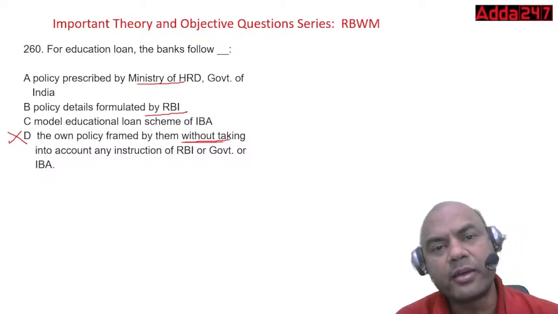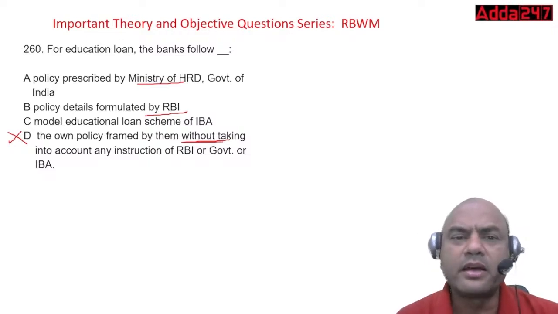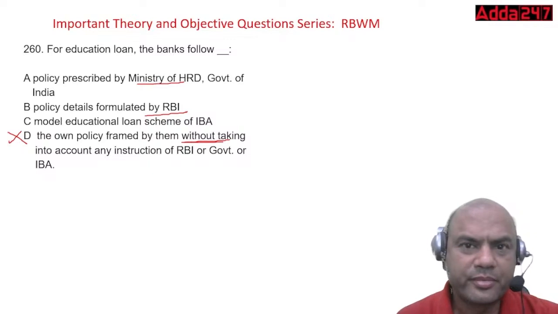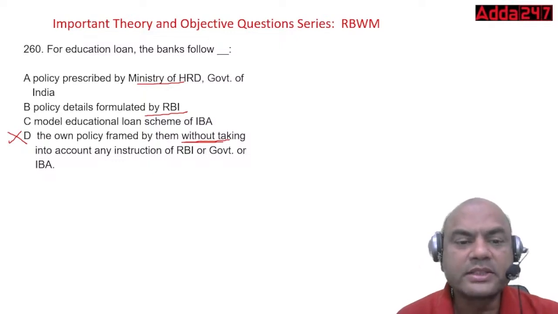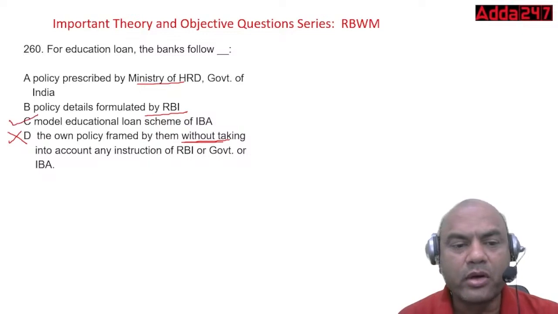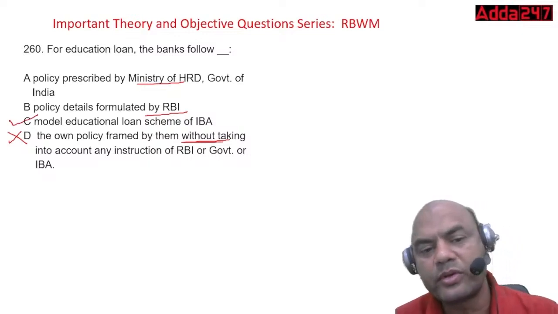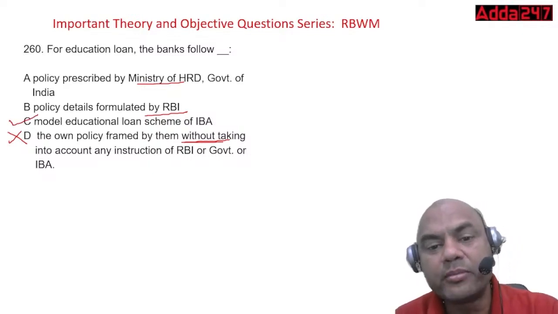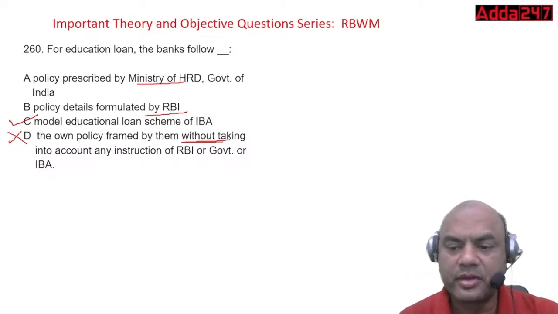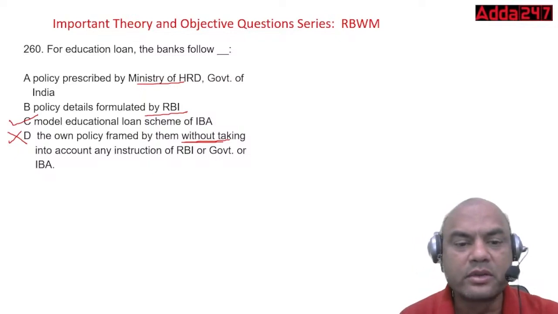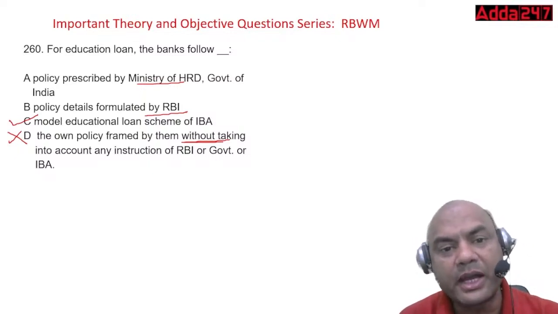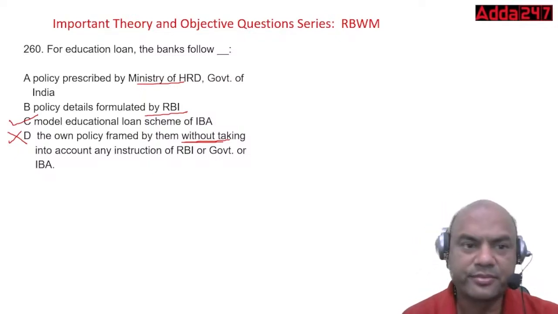We all bankers have the habit: RBI, anything RBI, anything RBI. But remember, not everything is RBI. RBI is just for the banks. This educational loan scheme is formulated by IBA, Model Educational Loan Scheme of IBA. What is the IBA? Indian Banking Association. So this model education loan scheme is formulated by IBA, and that is to be implemented by the banks.